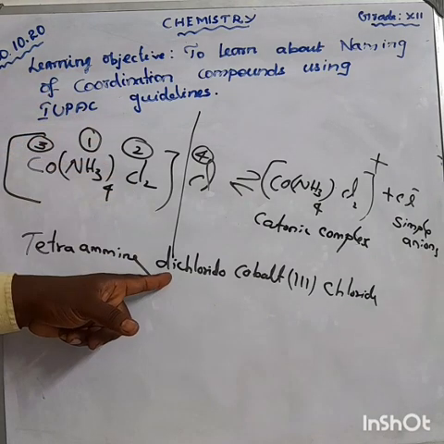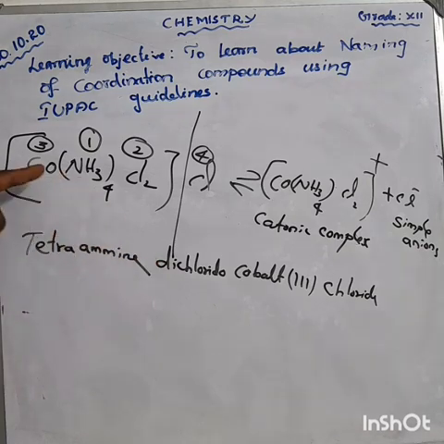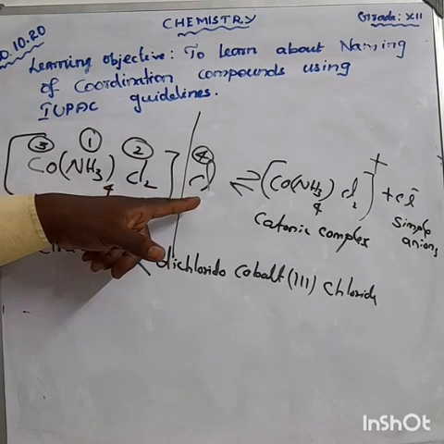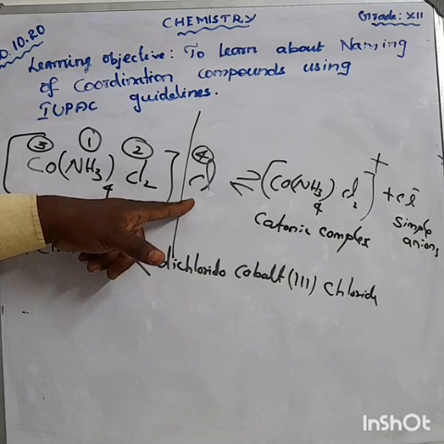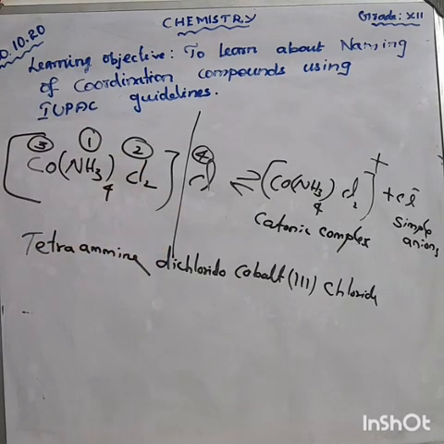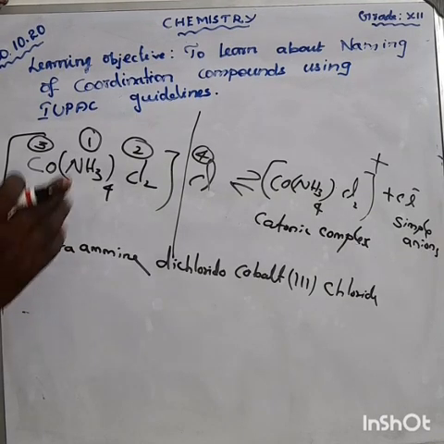2, so we use dichlorido. Cobalt, the oxidation state for cobalt is plus 3. And one of the chlorines is present outside. If you use chloride, how can you find out the oxidation state of cobalt? We write the equation.